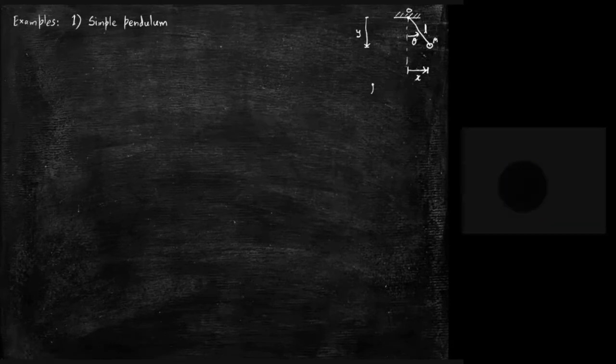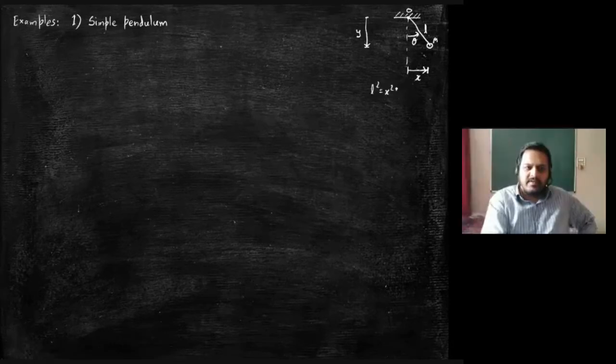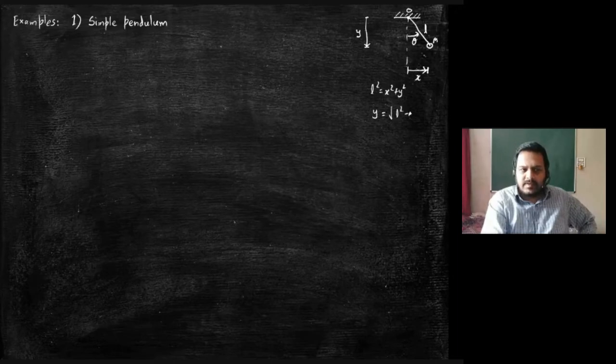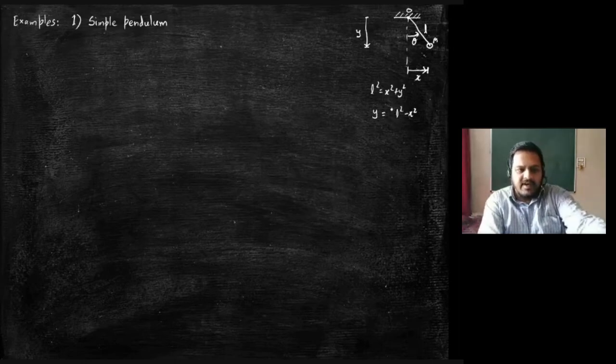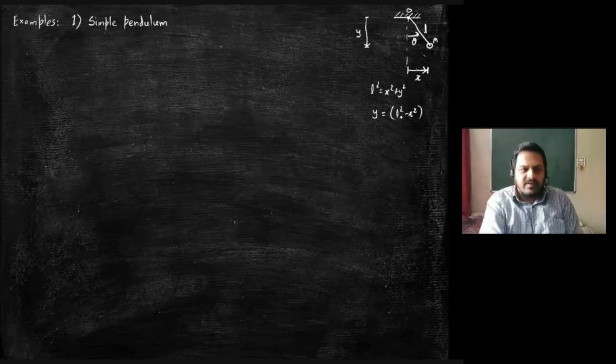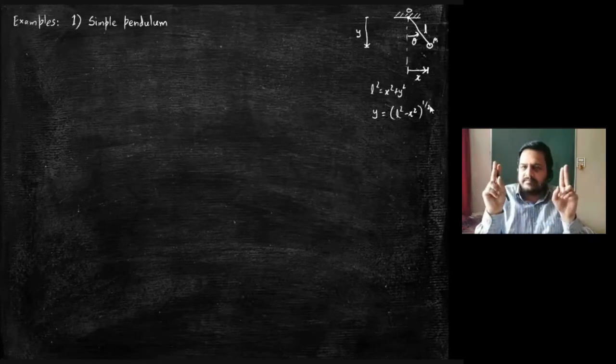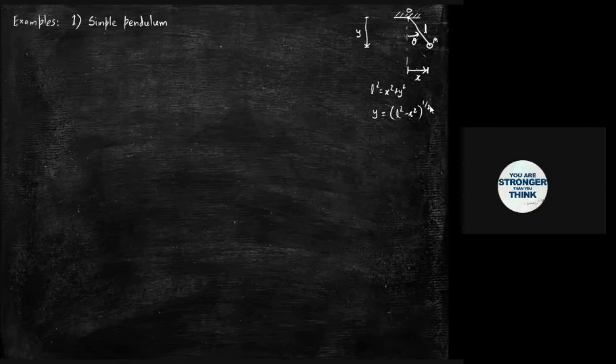And we know that L square is equal to x square plus y square. This is the constraint on the pendulum. And therefore, we can say that y is equal to square root of L square minus x square. Or, a more convenient way of writing it, L square minus x square to the power half. Is this okay? Very good.